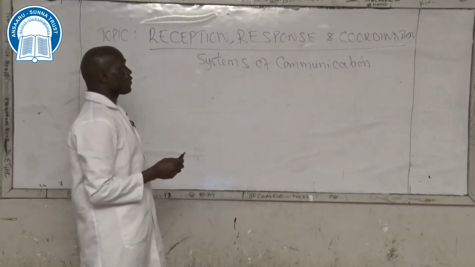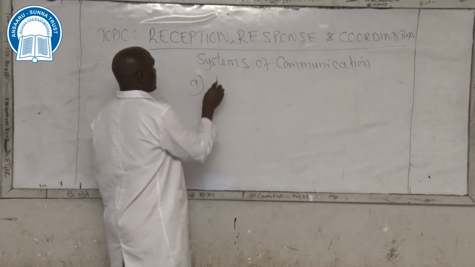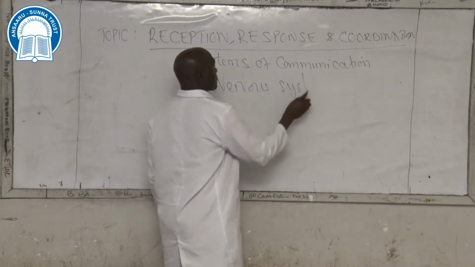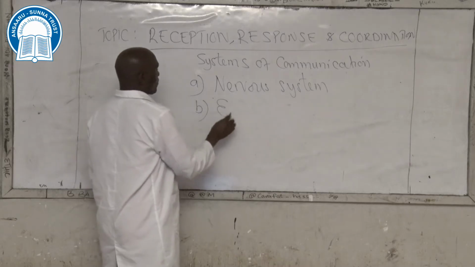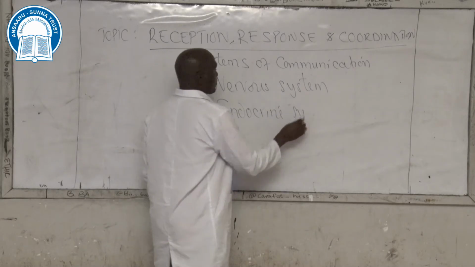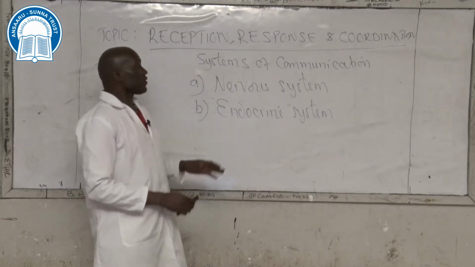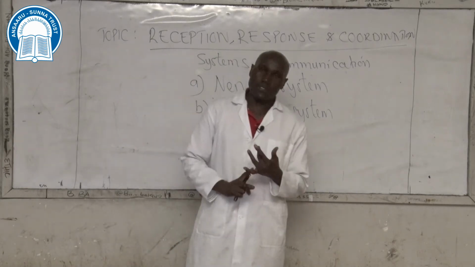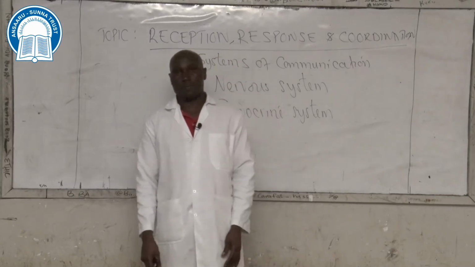These two systems of communication are nervous system, and then second would be endocrine system. In both systems of communication, we do have receptors, effectors, and coordination system.